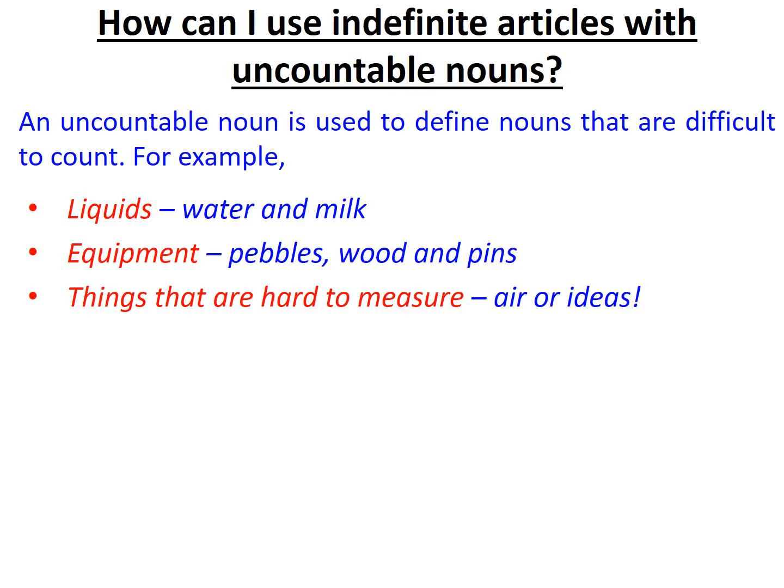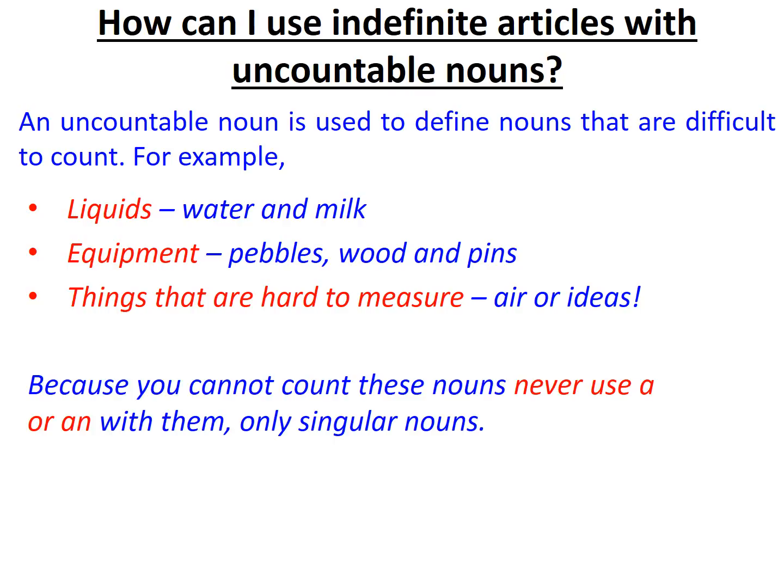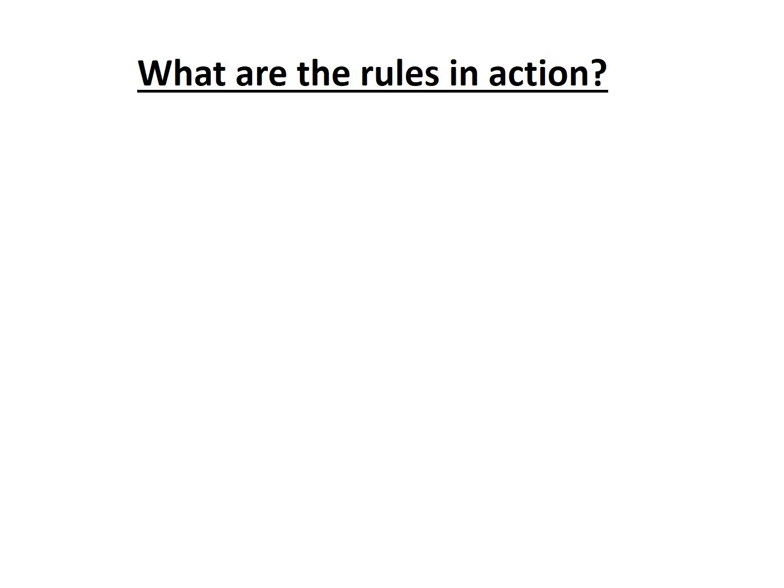Because we can't count these nouns, we should never use a or an with them. It's only in the singular form of the noun, so just one thing, that we'd use the indefinite article a or an. So let's really examine what the rules are in action.